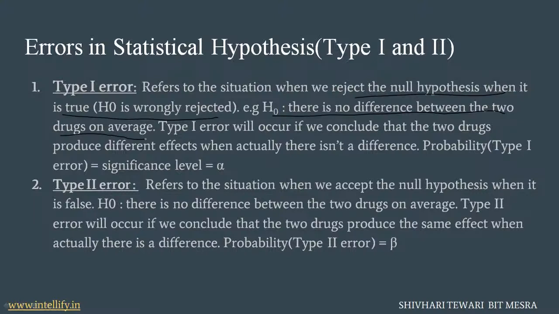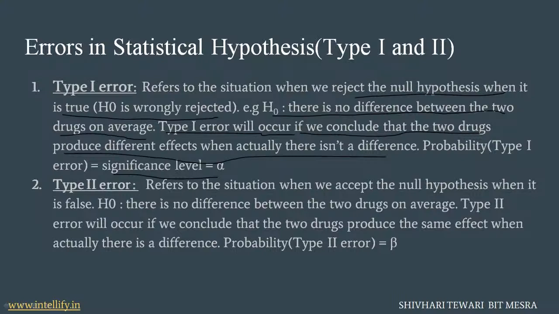But if we reject this hypothesis, when on the other hand this hypothesis was true, in that case we commit a type 1 error. Here a type 1 error will occur if we conclude that the two drugs produce different effects when actually there isn't a difference between the two drugs. Here the probability of type 1 error is known as the significance level, that is alpha.